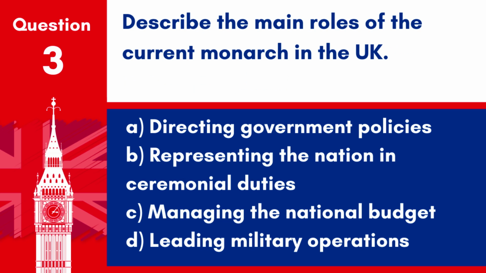Question 3. Describe the main roles of the current monarch in the UK. A. Directing government policies. B. Representing the nation in ceremonial duties. C. Managing the national budget. D. Leading military operations. Answer. B. Representing the nation in ceremonial duties. The monarch's role is largely ceremonial, representing the nation at various functions and events.